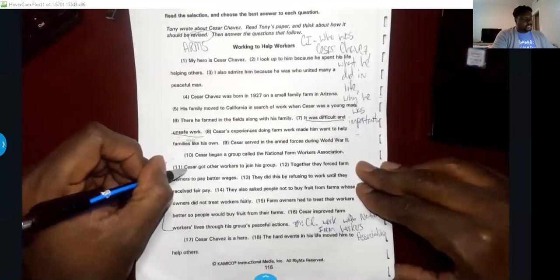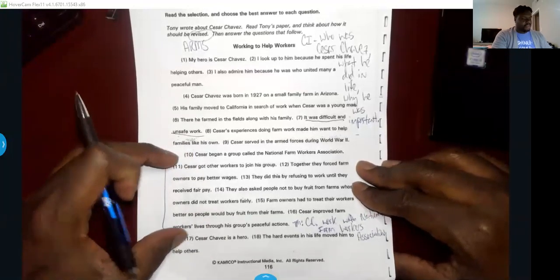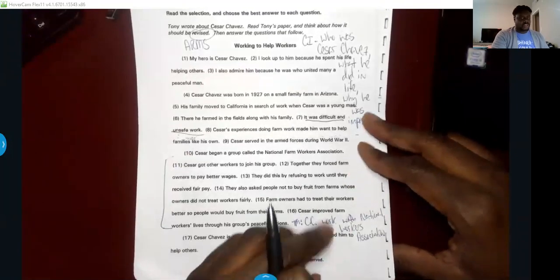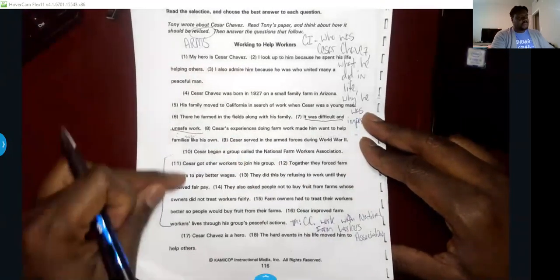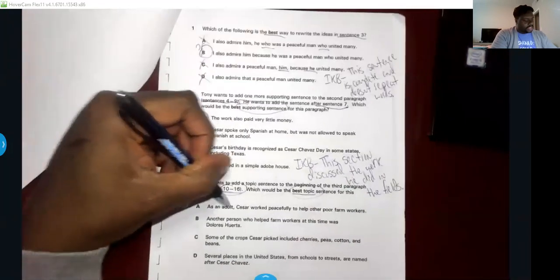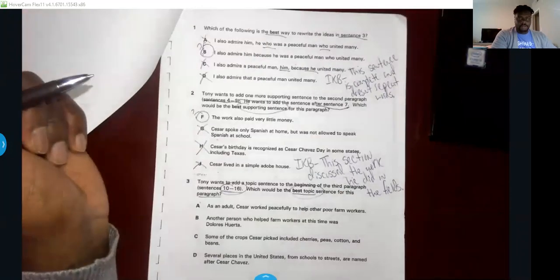Now I'm going to see which of the sentences can be a topic sentence for a paragraph that discusses his work with the Farm Workers Association, or him working hard to help an organization, because that's what this whole section is talking about. "As an adult, Cesar worked peacefully to help other poor farm workers."